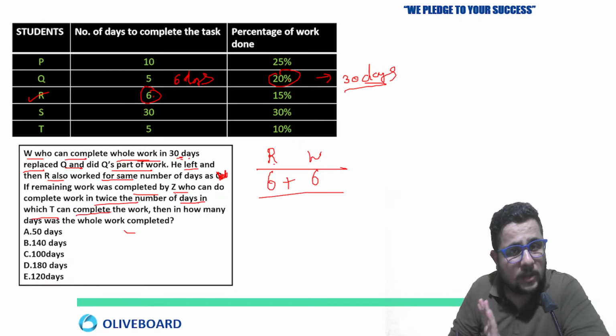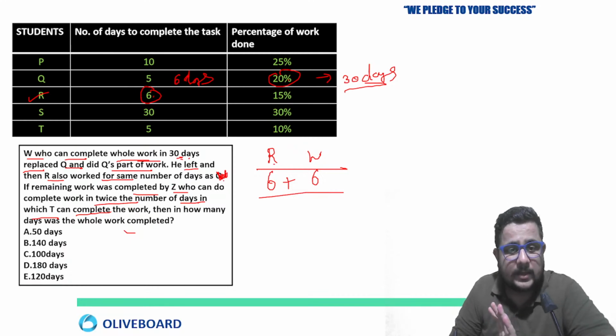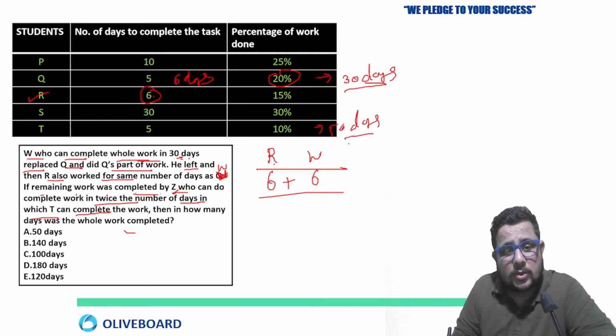Now I have made all the changes, not an issue, right? I only changed this Q's part, nothing else. If the remaining work, I am putting W here, was completed by Z, who can complete the work in twice the number of days in which T can complete. T is completing the task in 50 days. So Z will complete it in twice the days taken by T, which means 100 days.